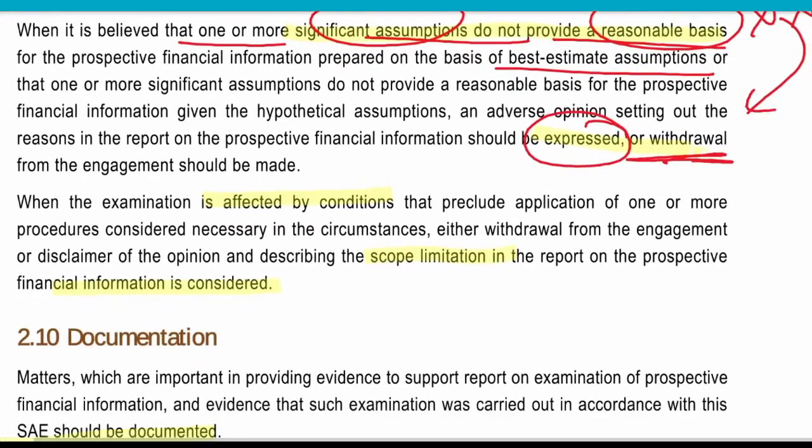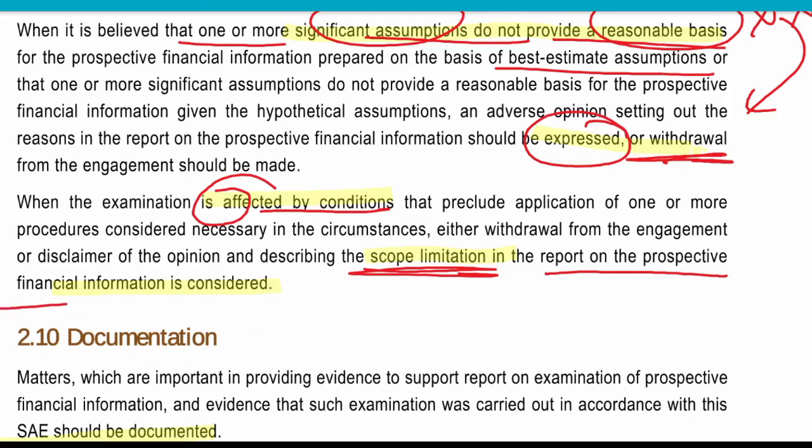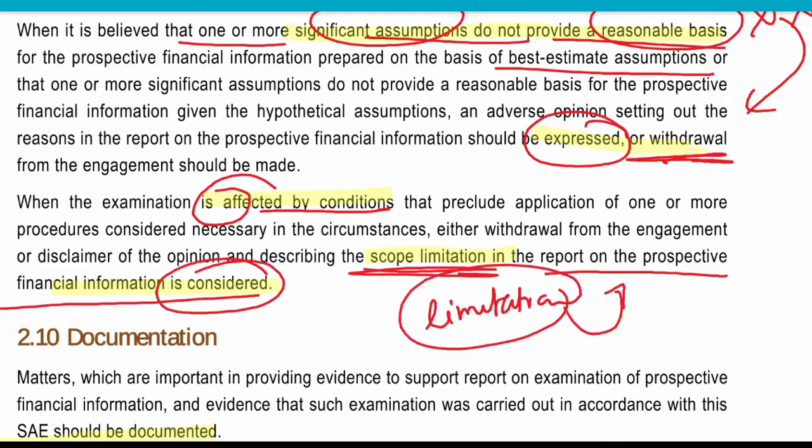If there is any condition that affects or provides any limitation over the scope of your work, then you need to consider the same in your report on prospective financial information, and accordingly report the same.